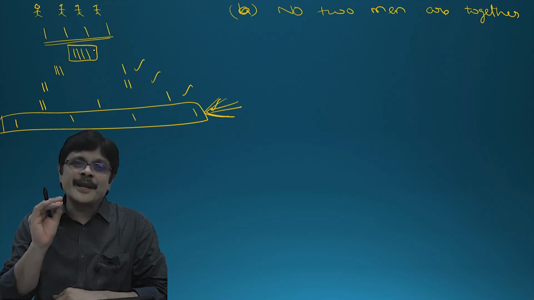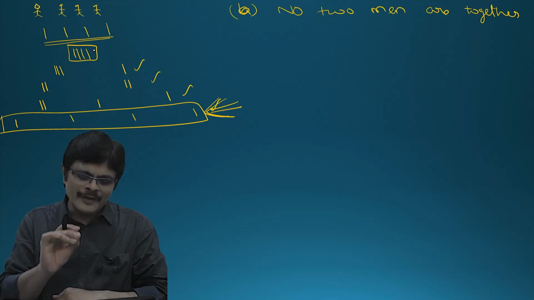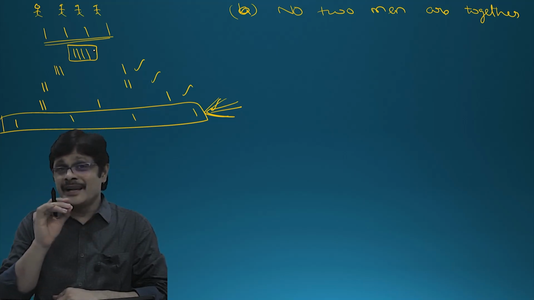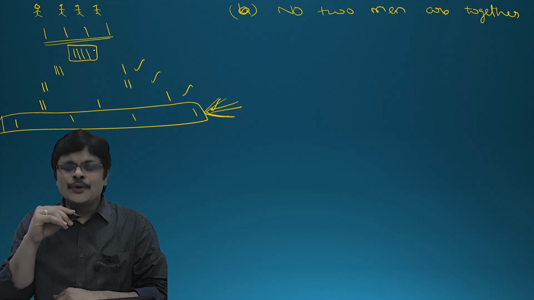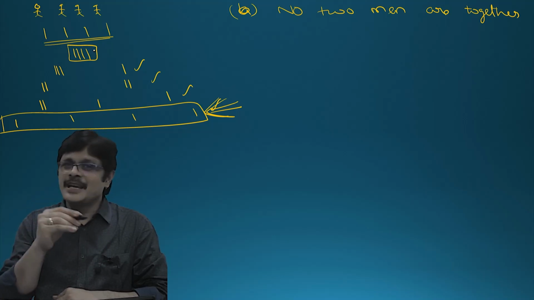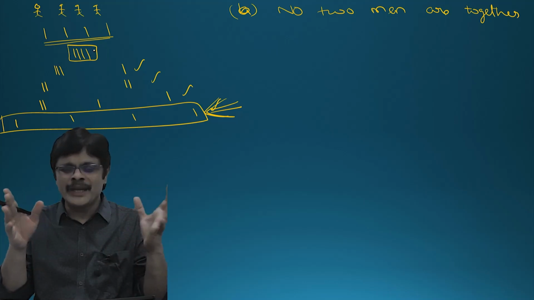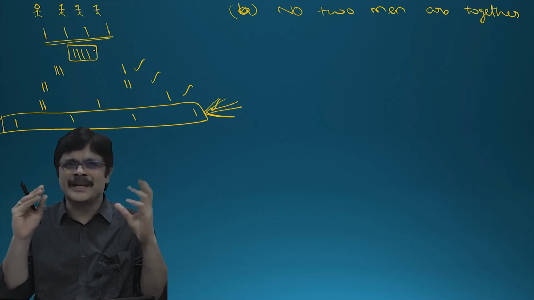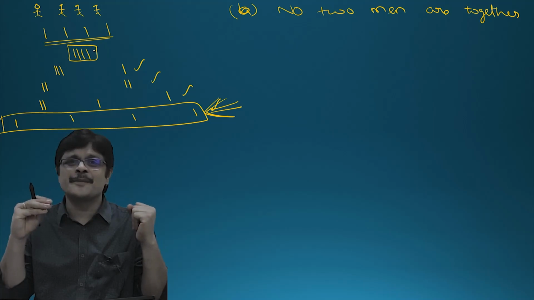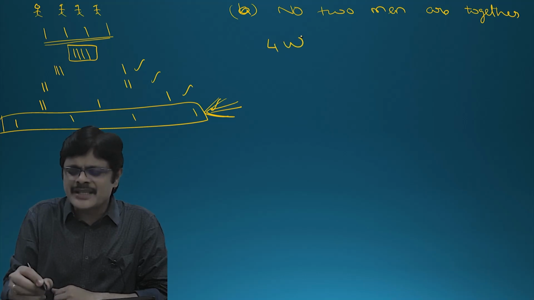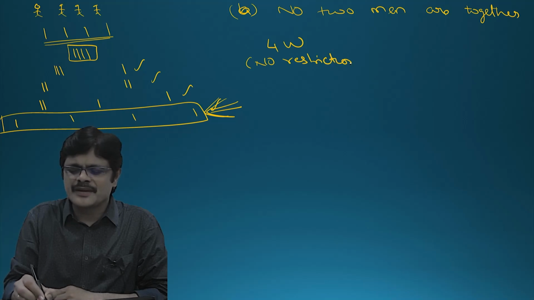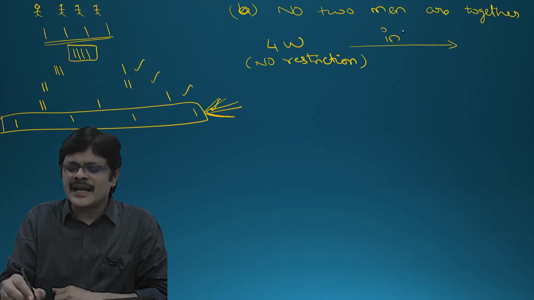There is a very beautiful logical method for solving this particular problem. Let us see that now. Please remember this method. Now who does not have any restriction in this problem? No 2 men together means there is a restriction on men. Who does not have any restriction? Women. First arrange them. How many women? 4 women. So you arrange them, because they do not have any restriction. 4 women can be arranged in a line in how many ways?